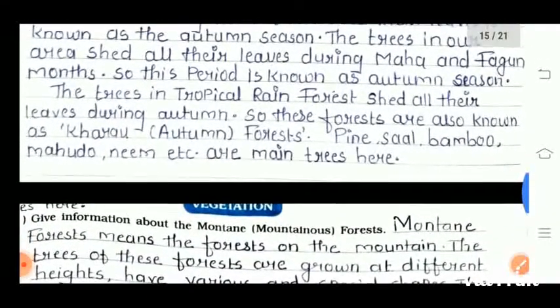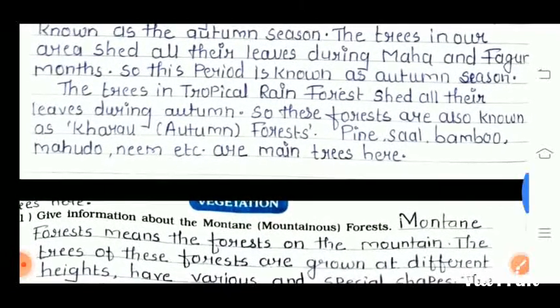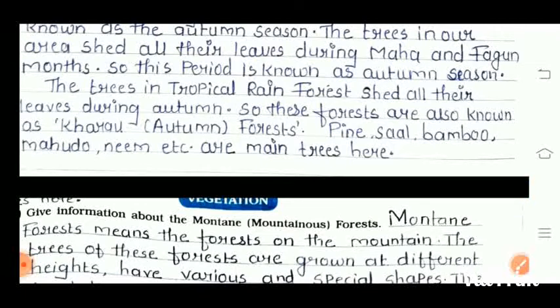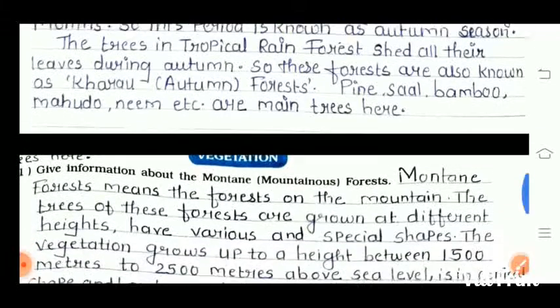The trees in tropical rainforest shed all their leaves during autumn. So these forests are also known as the Kharum forest. Pine, shal, bamboo, mudo, neem, etc. are the main trees here.